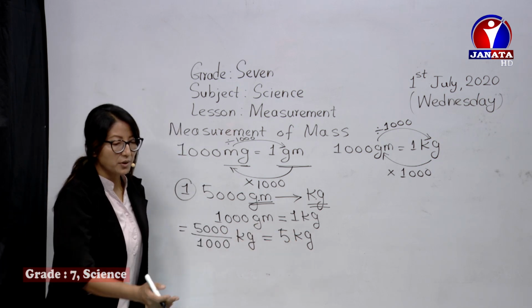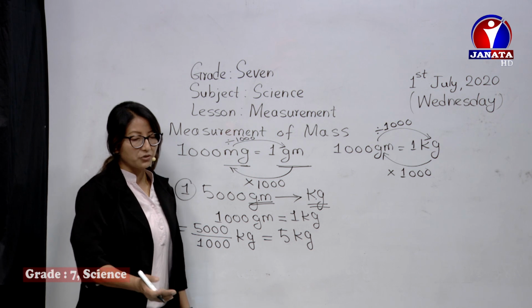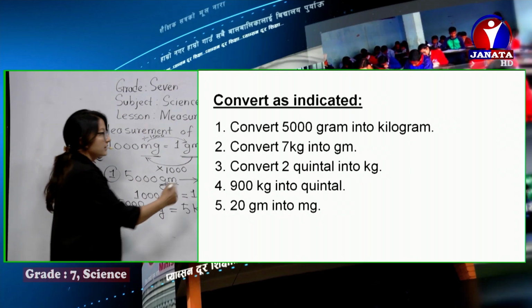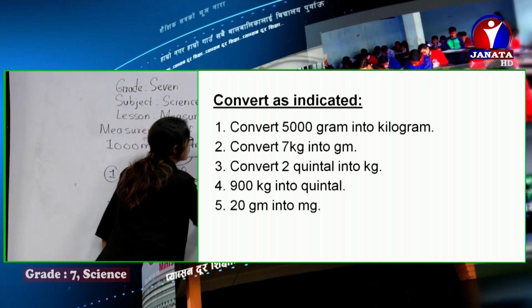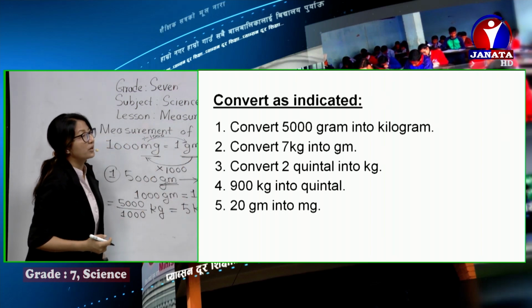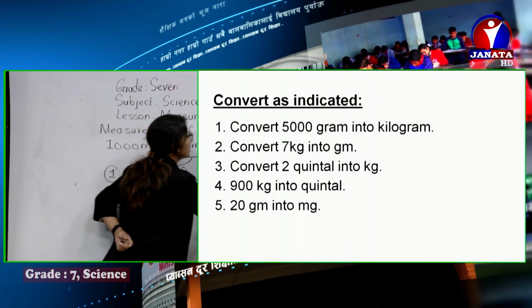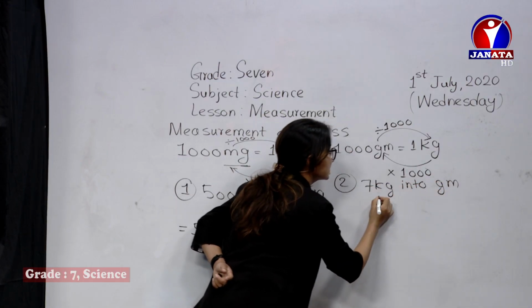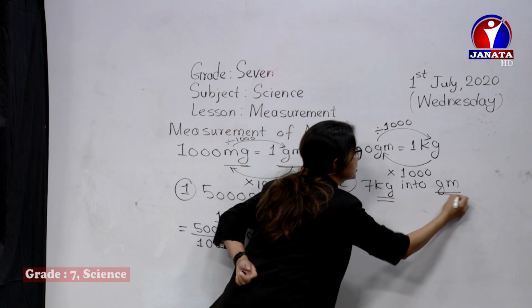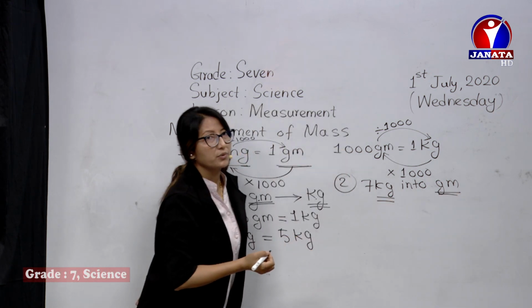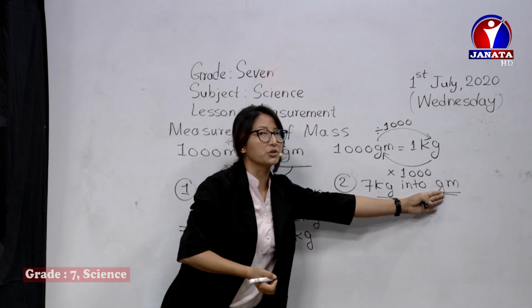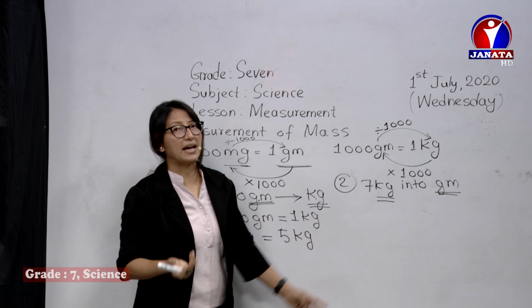Similarly, we have another numerical. Convert 7 kilogram into gram. Question number 2: 7 kilogram into gram. Now here, kilogram is the bigger unit, gram is the smaller unit. So first of all, know the standard relation.